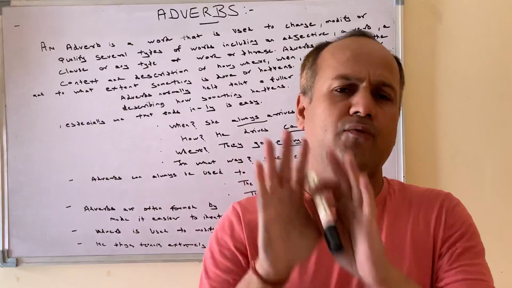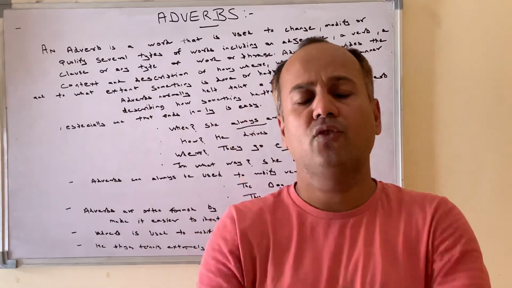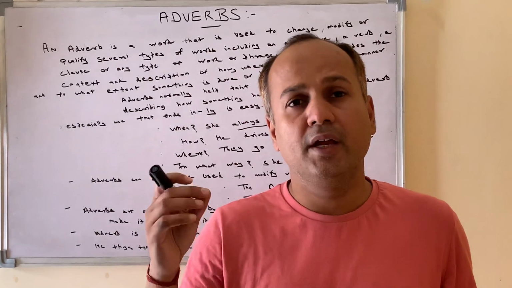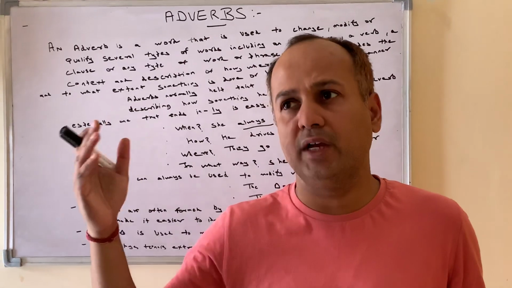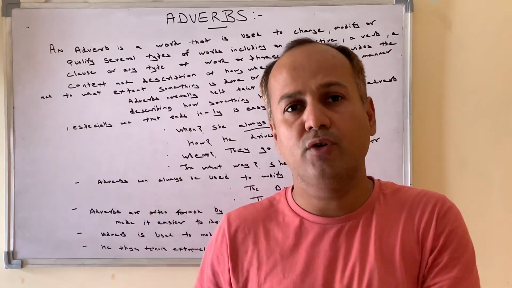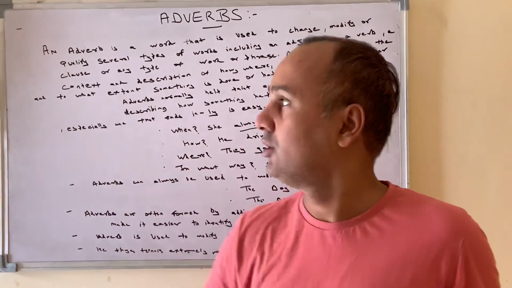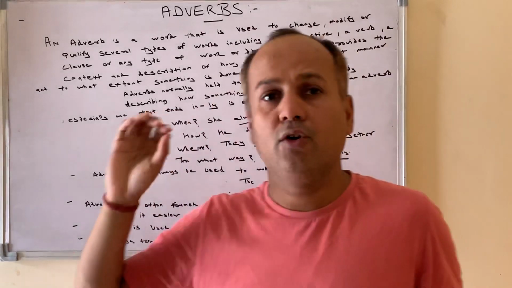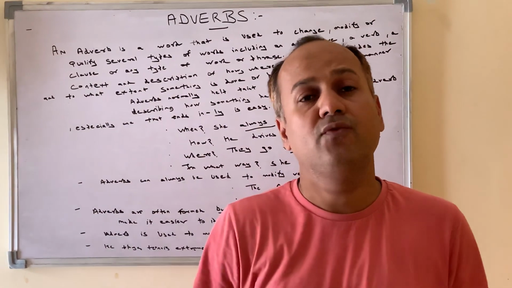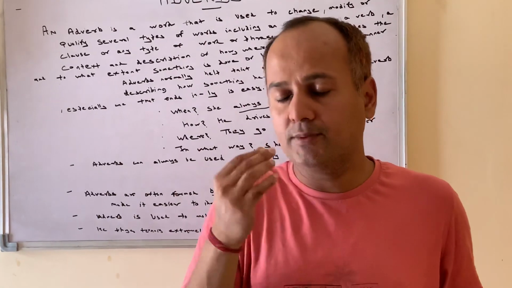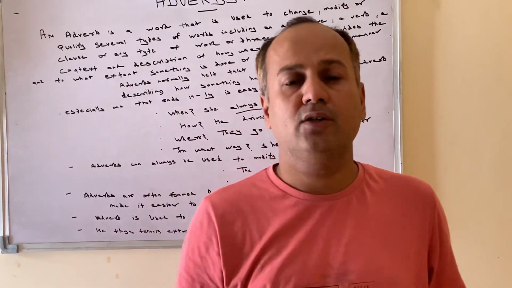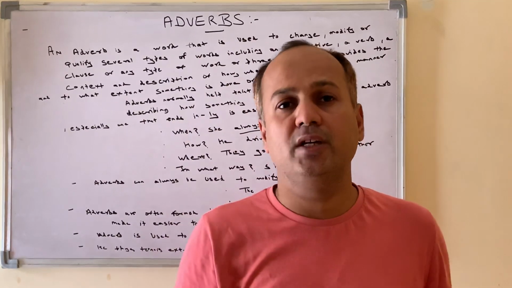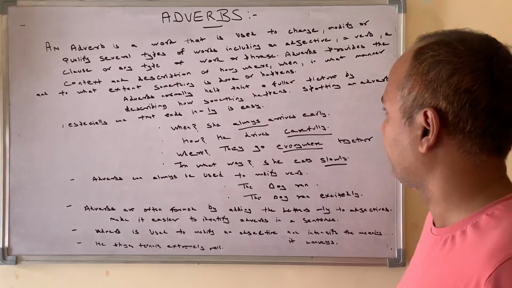So my dear students, a very clear and simple definition of adverb is a word that helps an adjective, a verb, or a clause to qualify, to modify, or to change. It is used to change, modify, or qualify words including adjective, verb, or clause. Or even an adverb can change a word or a phrase also. And the adverb's second role is to show to what extent, how much, in what magnitude the sentence has been changed or has impact.